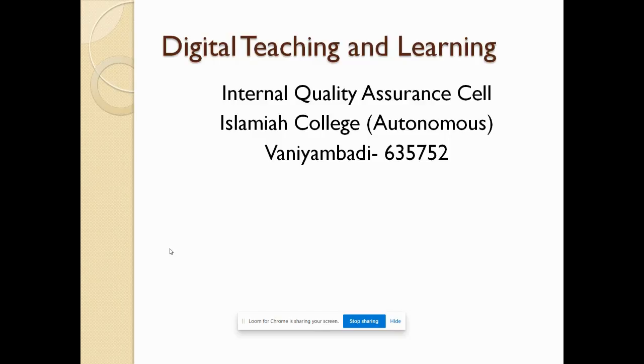It's high time that we become familiar with digital teaching and learning, for which Genomio is a very good platform. It's a cloud platform which will be helpful for us to develop the content, put the content into the website, and allow our students to learn the knowledge.